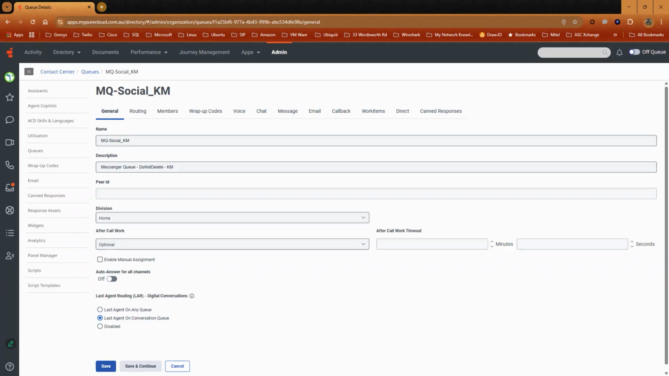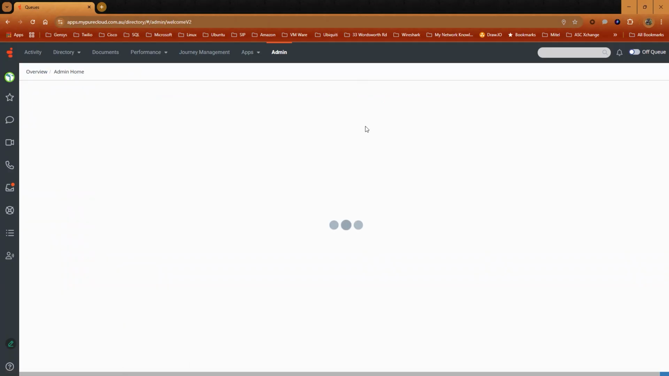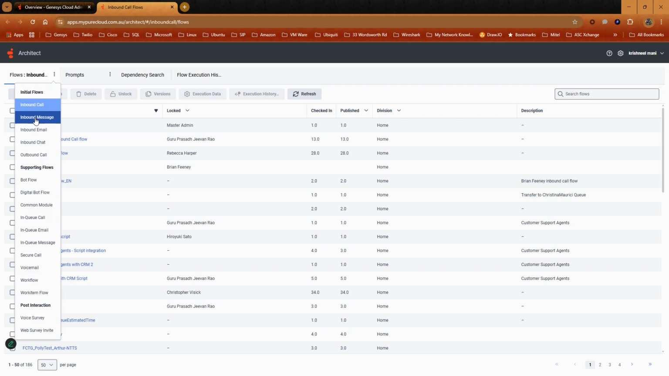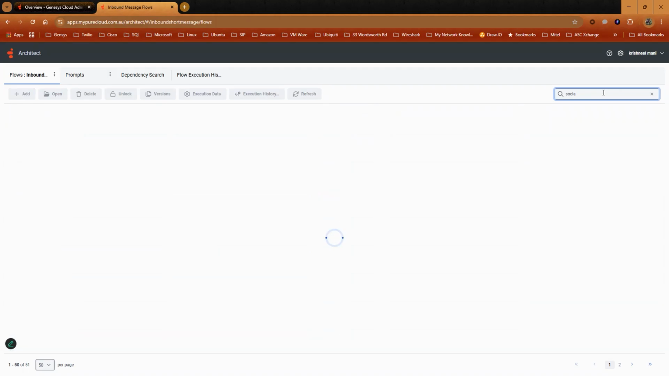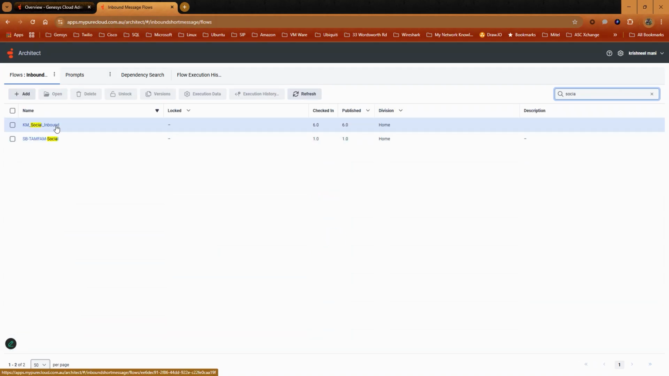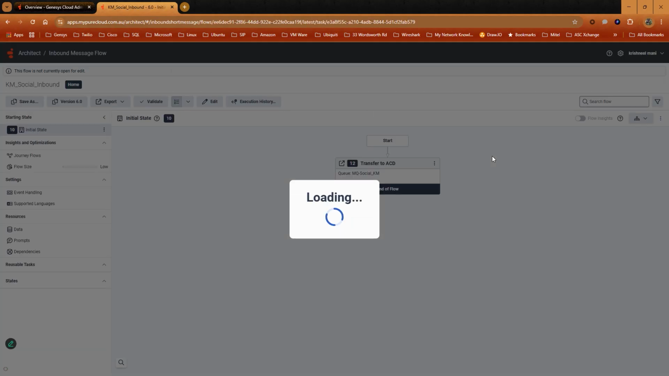Once done, click Save, navigate back to Admin, Architect, select Inbound Message Flow, click Add to create a message flow that routes interaction to the queue you have created. For this demo, I already have created a social message flow and call it KM Social Inbound.